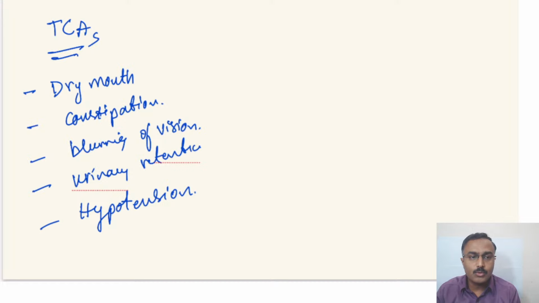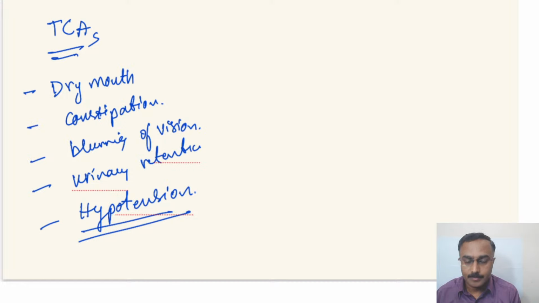That's one of the reasons why tricyclic antidepressants are not prescribed in people with glaucoma or elderly males, particularly because of benign prostatic hypertrophy, which can be worsened by urinary retention, and also because of postural hypotension. Elderly people are more prone to falls.